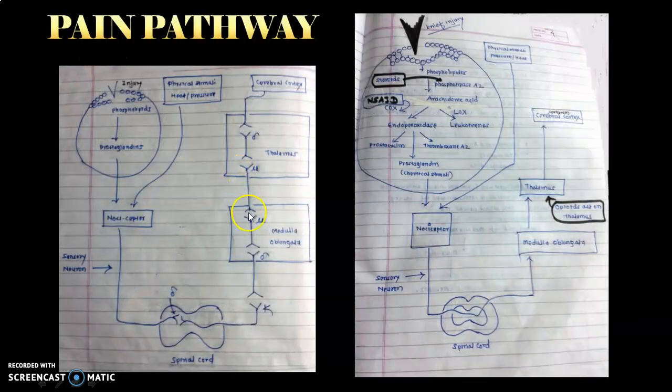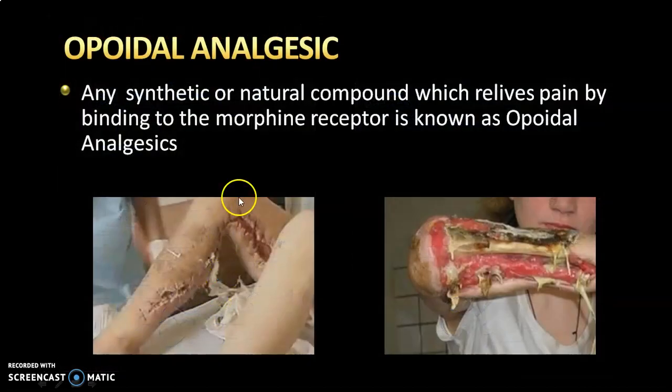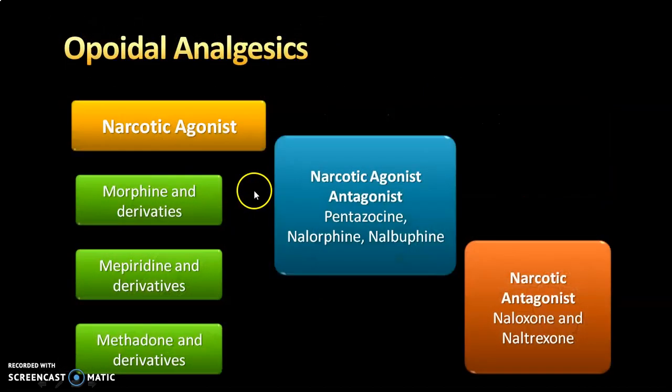So any compound which binds with mu, kappa and delta receptors and interferes with the central pain transduction mechanism is known as an opioid analgesic. And today we are seeing the classification of opioid analgesics. These opioid analgesics are classified in three categories. The first is narcotic agonist, second is narcotic antagonist, and third is narcotic agonist and antagonist.